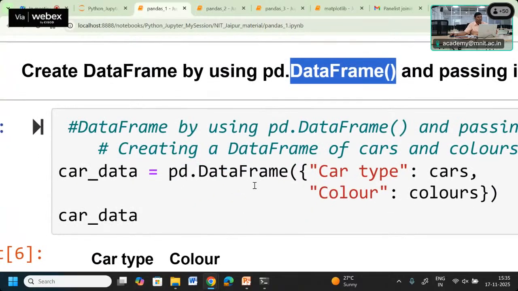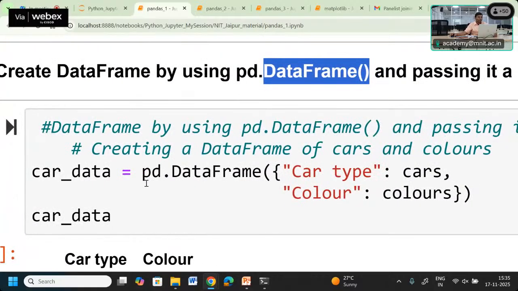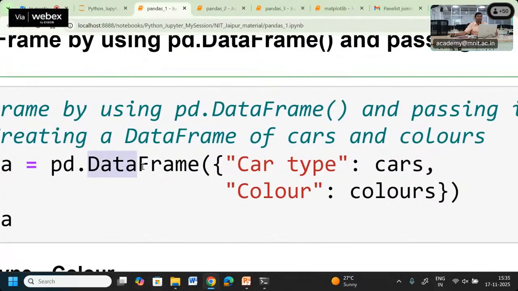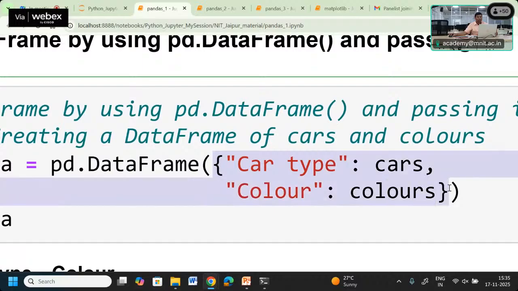So we are creating a data frame instead of a data series using pd.DataFrame, and we give the argument to this method as a dictionary. For card type we give the card, and for color we give the color.